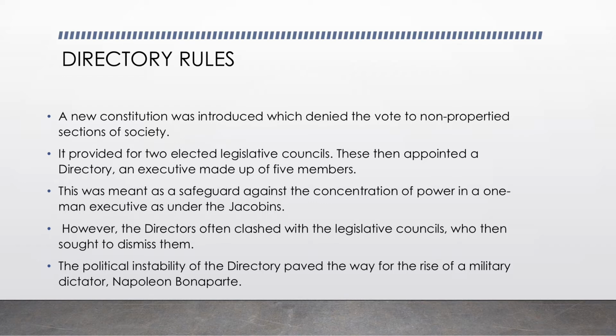And all this chaos which was happening paved the way for the rise of a military director whose name was Napoleon Bonaparte. This person plays a very important role at the end of the chapter, but for now we will only see how he came into the picture. How? By the political instability of the directory.